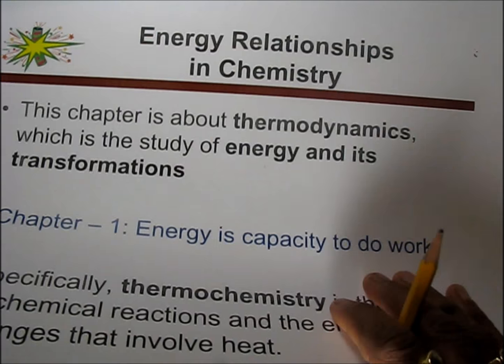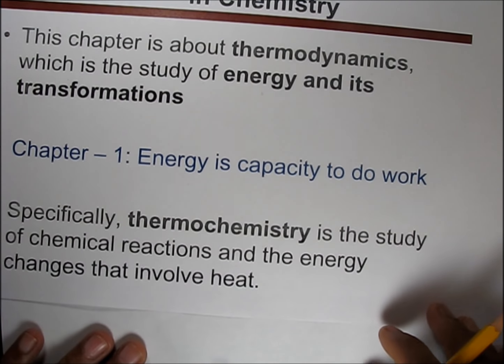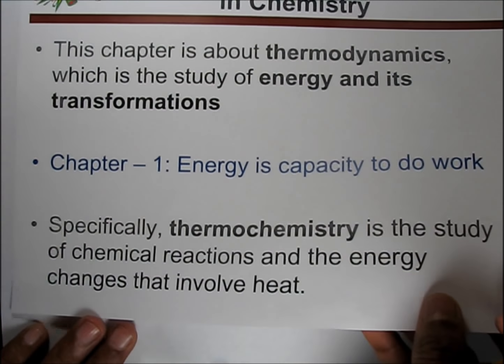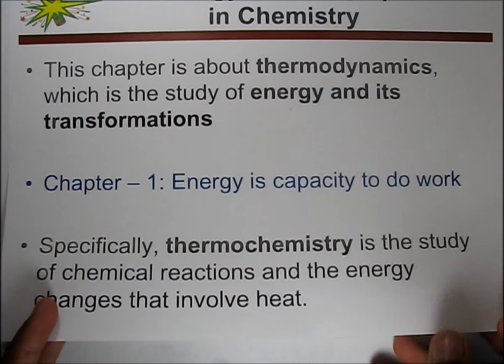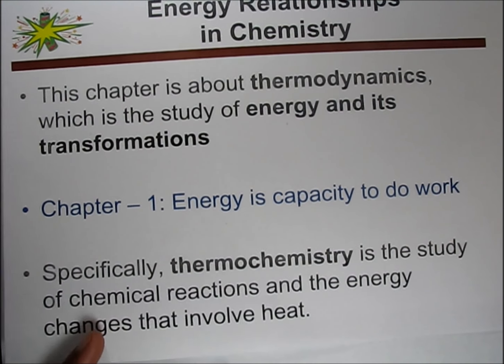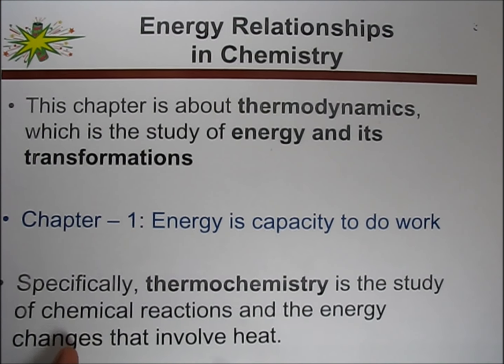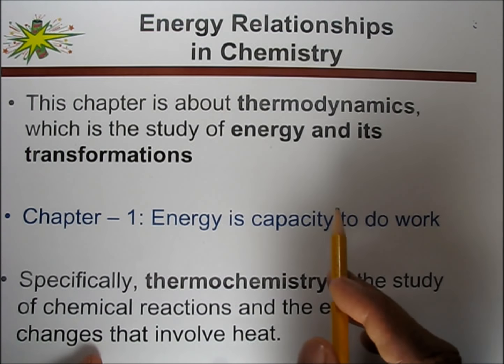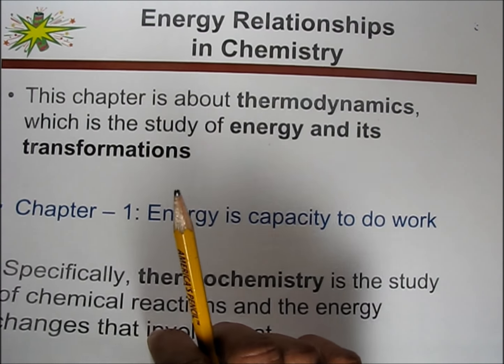So whenever we do any chemical reaction, it requires some heat, or it exchanges heat, either it requires cooling condition or heating condition. Some reactions require really huge transformation of energy. That is why thermochemistry is very important to understand.